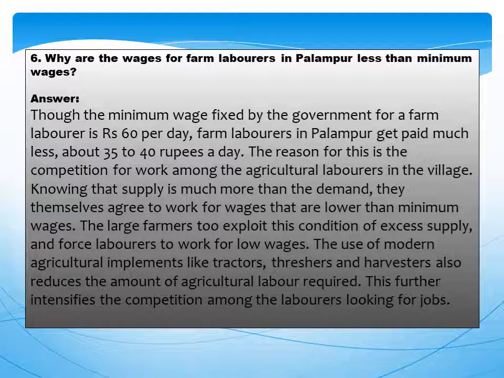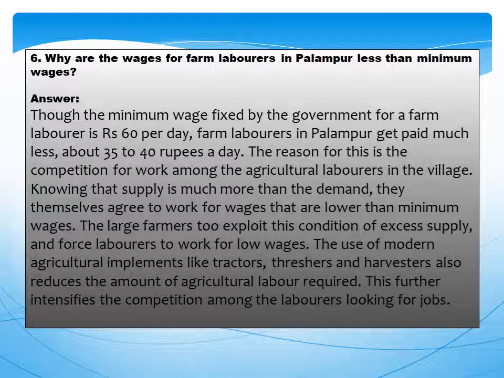Next question is, why are the wages for the farm laborers in Palampur less than minimum wages? So the answer is, though the minimum wage fixed by the government for a farm laborer is rupees 60 per day, farm laborers in Palampur get paid much less, about 35 to 40 rupees a day. The reason for this is the competition for work among the agricultural laborers in the village.